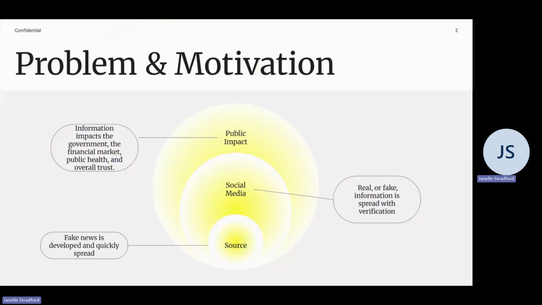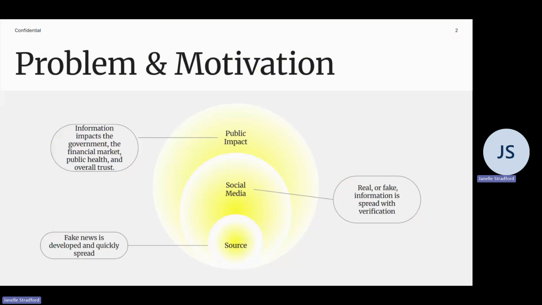Fake news has become a significant issue in today's digital world. With the rise of social media and online platforms, misinformation can spread extremely quickly and reach large audiences within minutes. This has serious implications across multiple areas, including politics, public health, and financial markets. For example, misleading information can influence elections, create panic during health crises, and even impact stock prices.